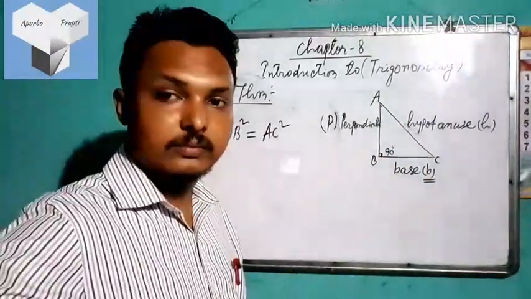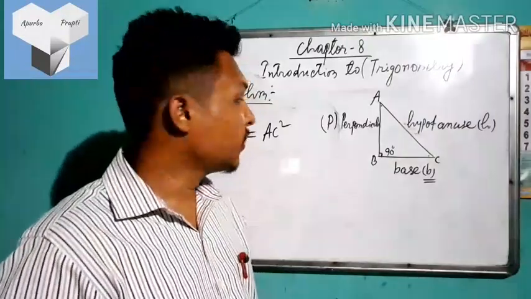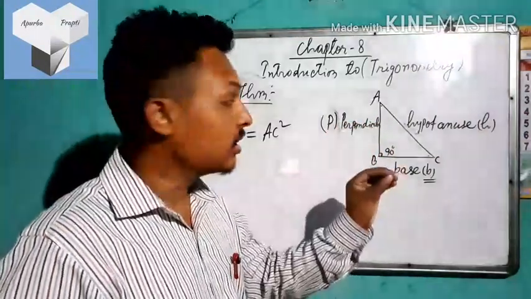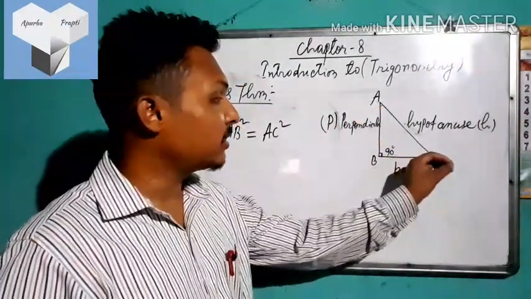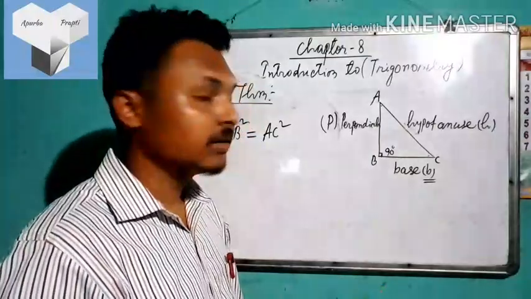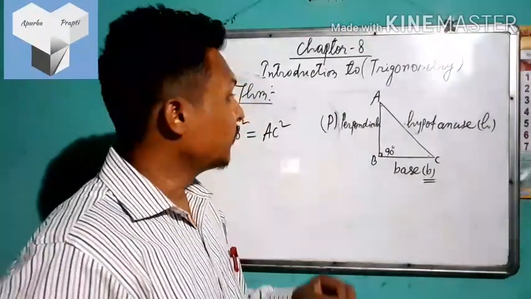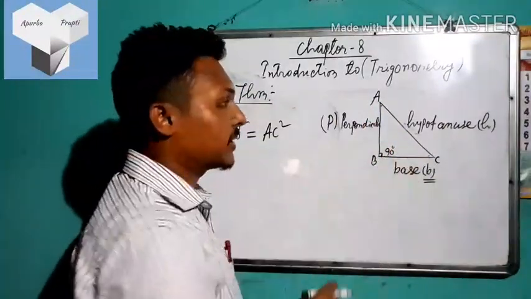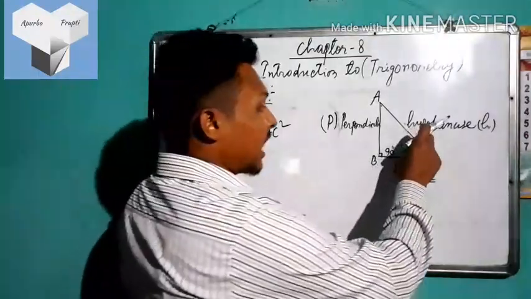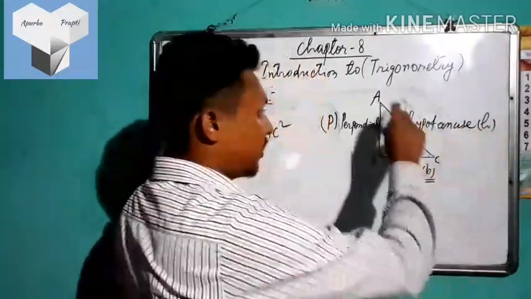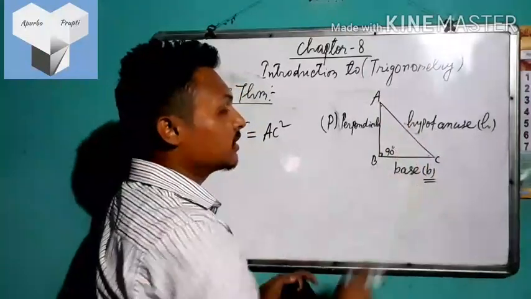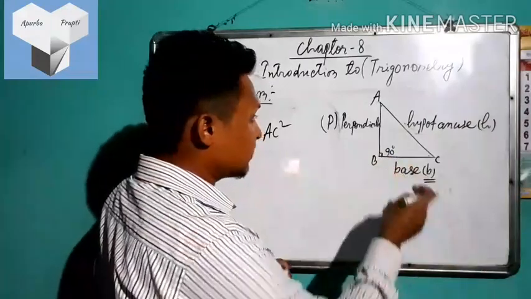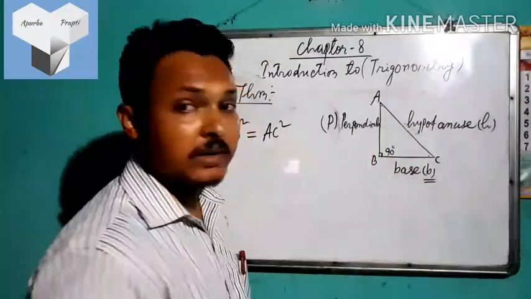Clear? Very good. Now guys, you have to know, are the base, hypotenuse and perpendicular fixed for every angle of the triangle? No. With respect to different angles, we have different base and perpendicular. The hypotenuse is always fixed because the longest side of a right angle triangle is the hypotenuse. So we have to exchange the base and perpendicular in different cases.